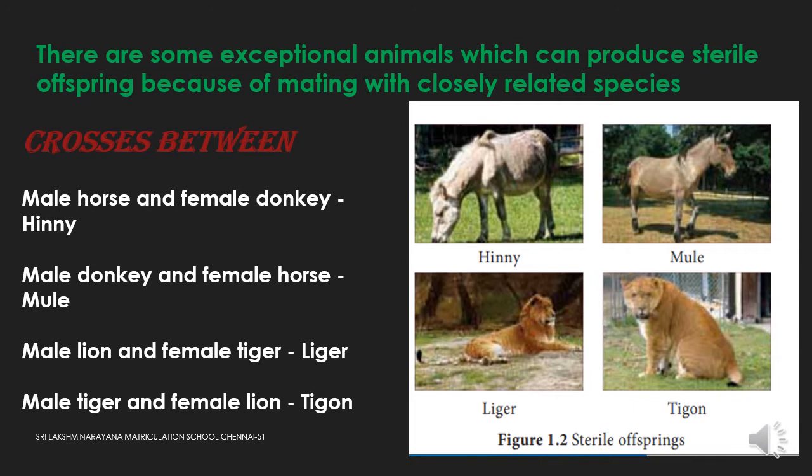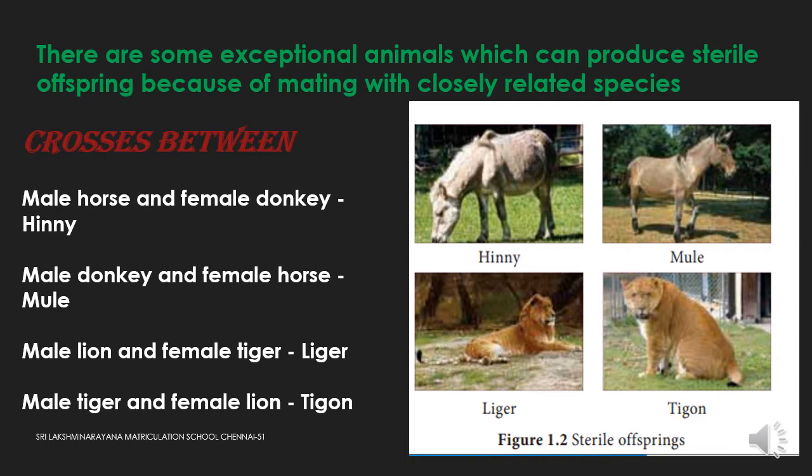Here I am showing a few examples. If the cross between a male horse and a female donkey occurs, it produces the young one called hinny. If the cross between a male donkey and a female horse occurs, it produces the sterile mule. If the cross between a male lion and a female tiger occurs, it produces the young one called liger. If the cross between a male tiger and a female lion occurs, it produces the young one called tigon.